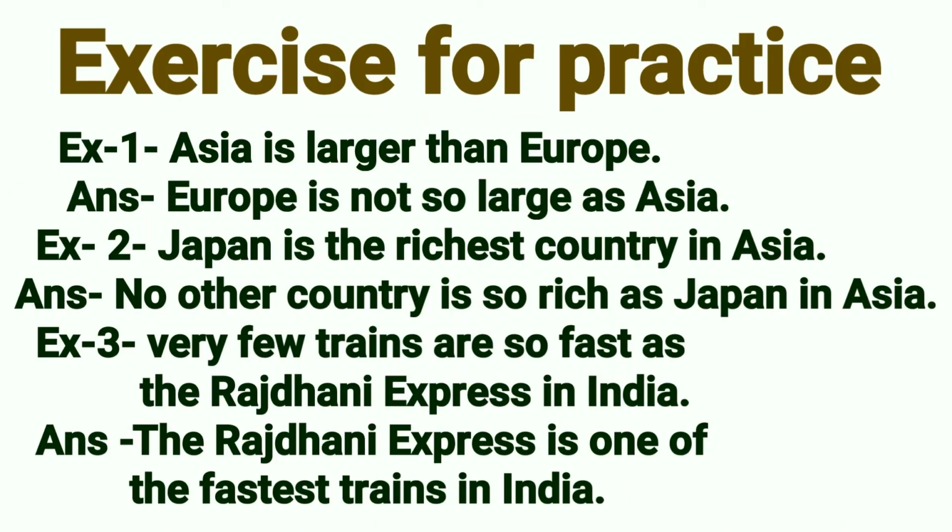Exercise for practice. Example 1. Asia is larger than Europe. Answer. Europe is not so large as Asia. Example 2. Japan is the richest country in Asia. Answer. No other country is so rich as Japan in Asia. Example 3. Very few trains are so fast as the Rajdhani Express in India. Answer. The Rajdhani Express is one of the fastest trains in India.